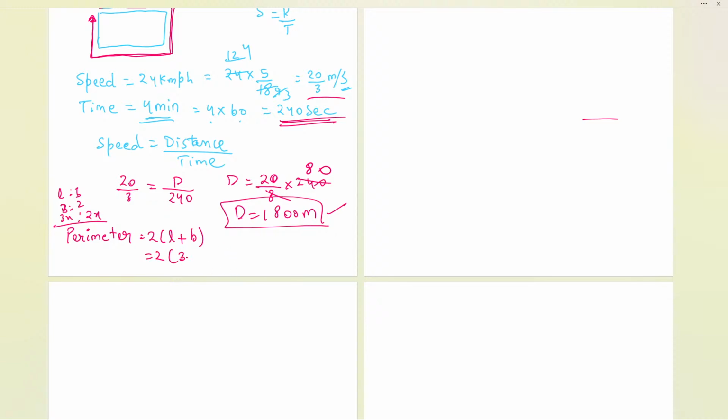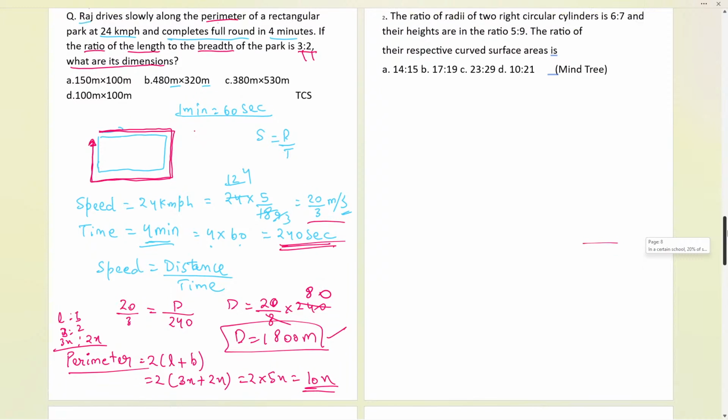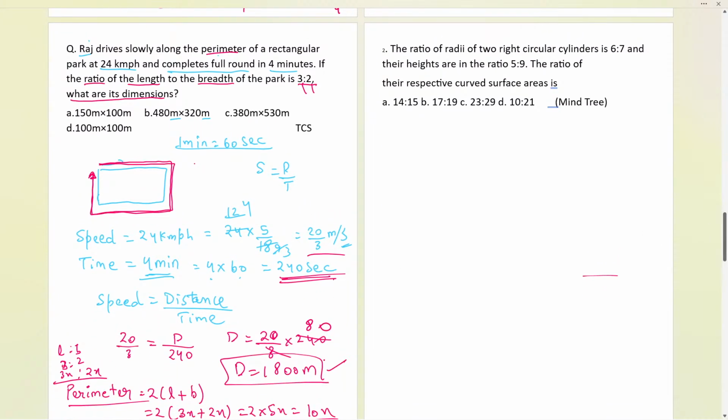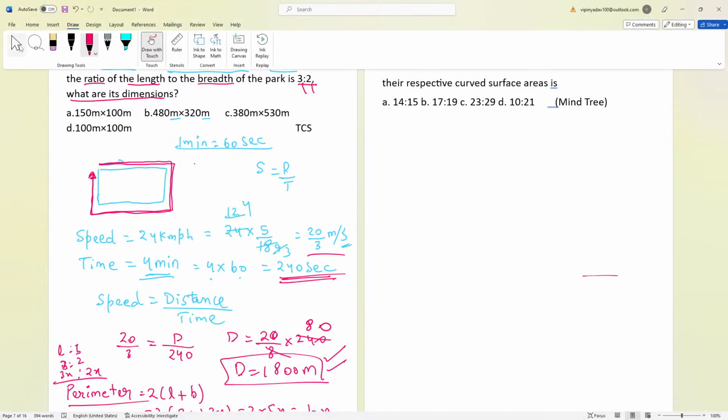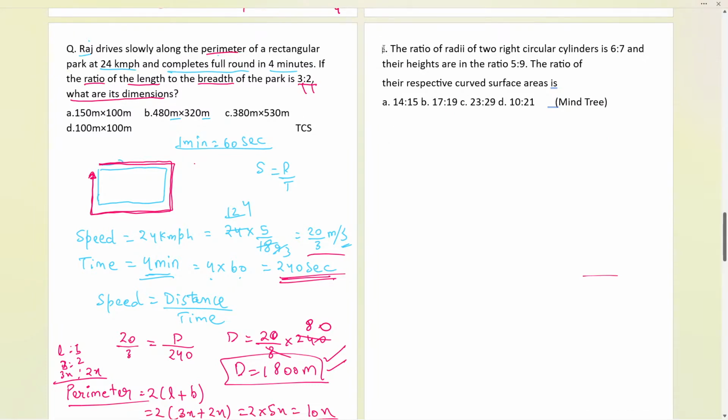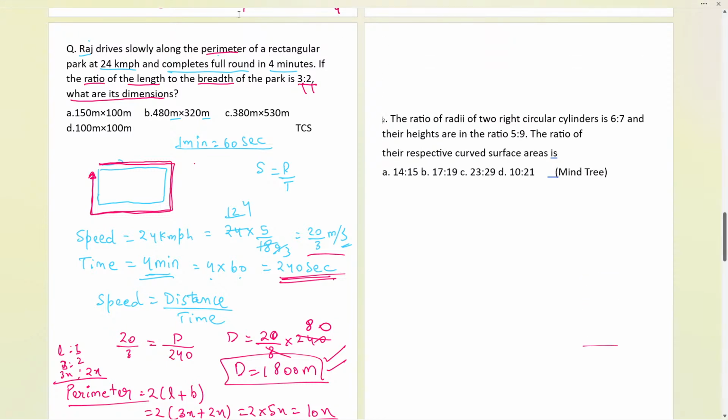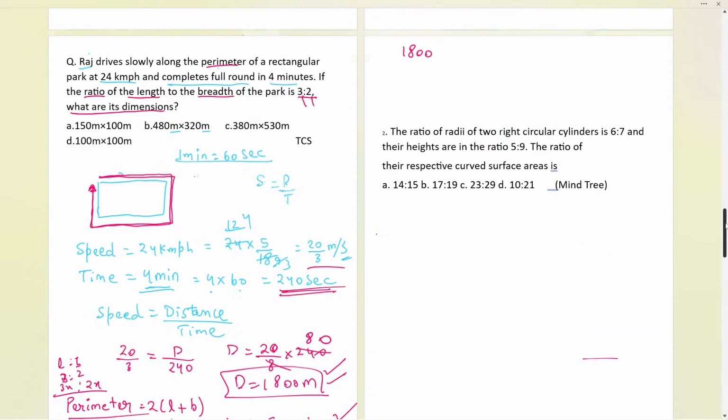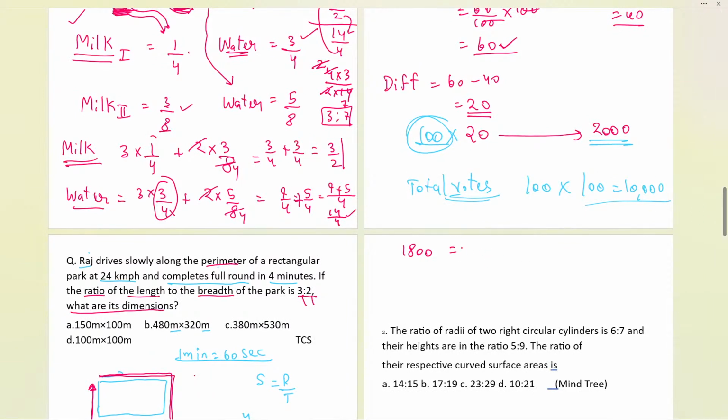Now the length is 3x and the breadth is 2x, and if I solve it, the perimeter will be 2 times 5x, that is 10x. Now the perimeter is equal to the distance only. So the distance we have got, 1800, is equal to the perimeter of this rectangular park, that is 10x. Let us compare: 10x equals 1800, and x is 1800 divided by 10.